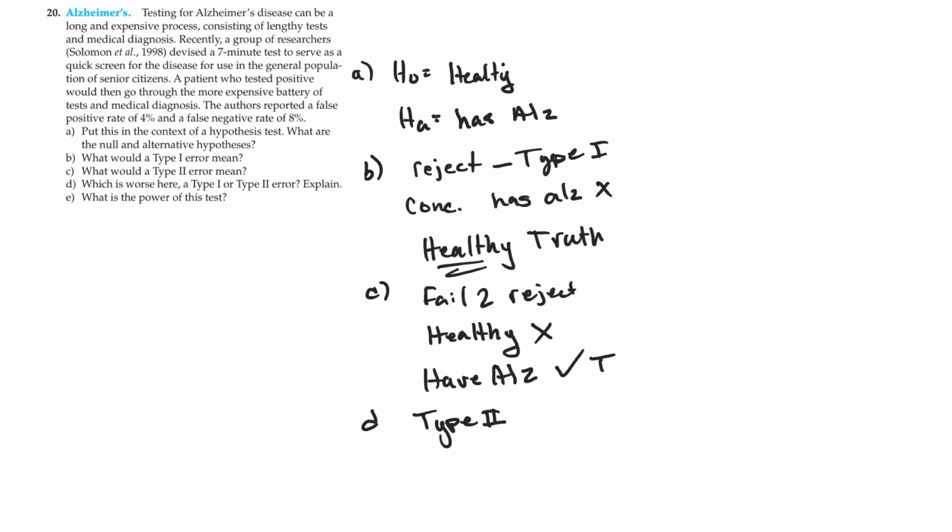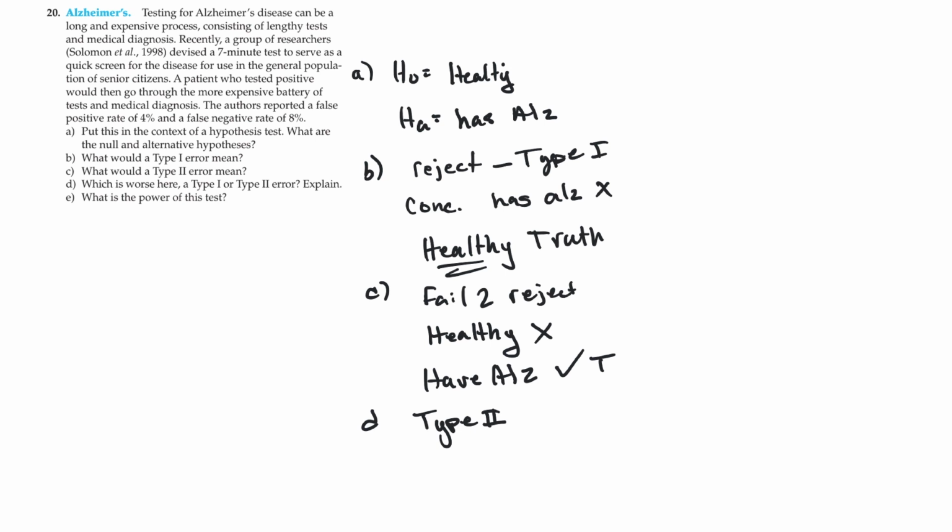To determine which case is worse, you have to know the context. You cannot make that decision as a blanket statement, saying, oh, always type 1 or always type 2. No, it's always based on the scenario. You can't ever just make those things out in one go. So, which error is worse? You are talking about people having catastrophic problems with type 2 errors. They do not get the health care they need, when they could possibly have had adequate care. They may wait too long and not be able to do anything about it.